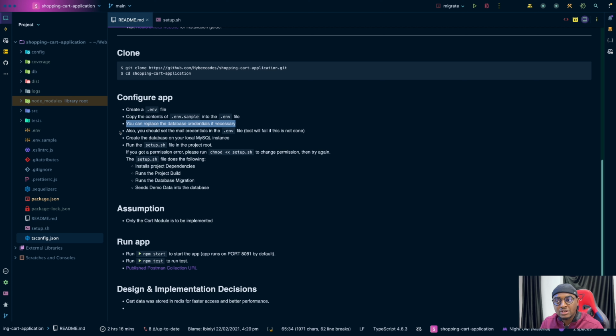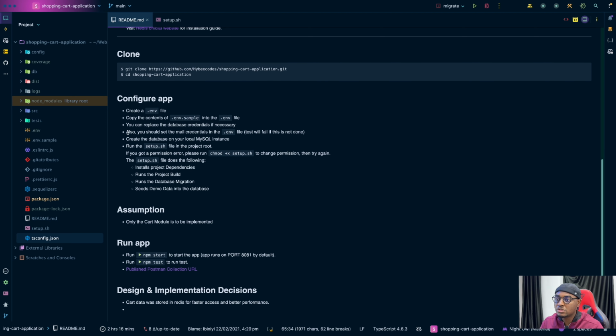The whole idea of this step-by-step information is so that when someone wants to test or review my code, they should not have any issues, honestly, right? And that is what we should aim for. It makes things easier for the person that is going to review your code if they don't have to figure out how to set up your code or your project by themselves. Just give them every information and make it easy, right?